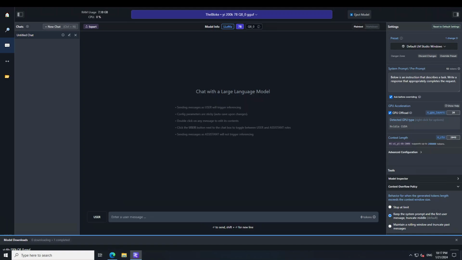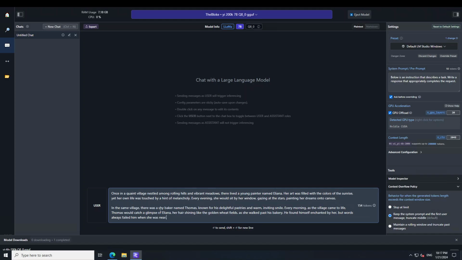So now what I'm going to do is create 2 paragraphs of the story. In the first paragraph, I'm introducing a girl, Iliana. I'm describing her character, where she lives and all that setting. And then in the second paragraph, I am introducing another character, a boy who is a shy baker named Thomas. So what I want is for this model to spin up a story between these two and see how they fell in love.